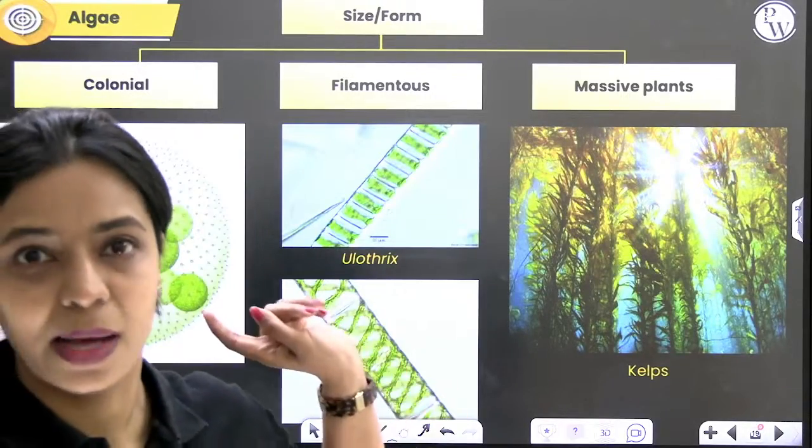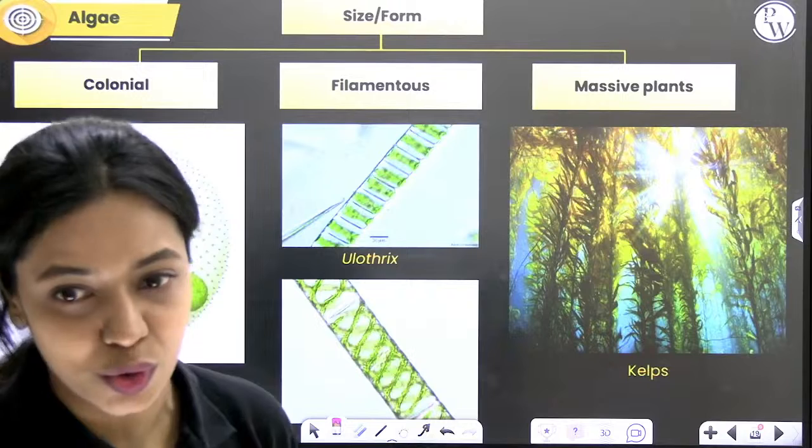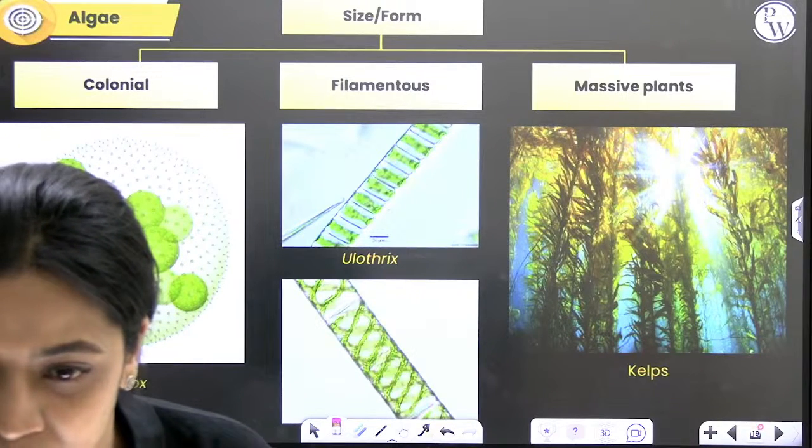Sumit, I have some tricks lined up to remember the examples. Going forward, wherever relevant, I will give you those tricks. Alright.